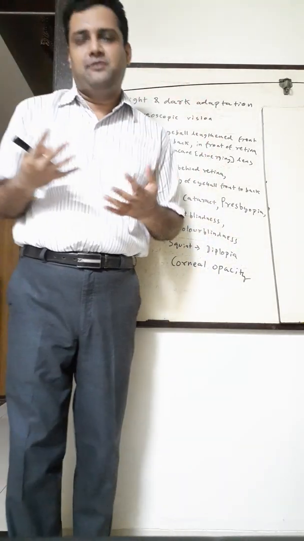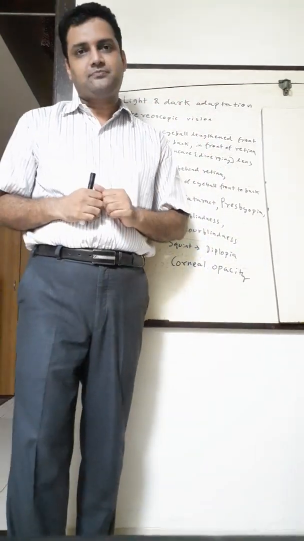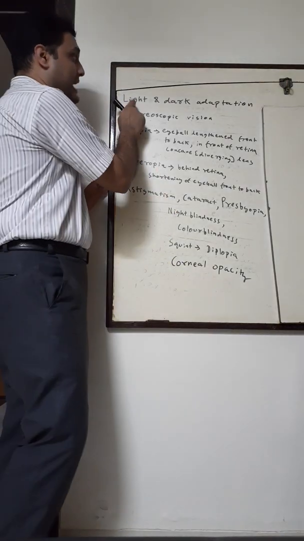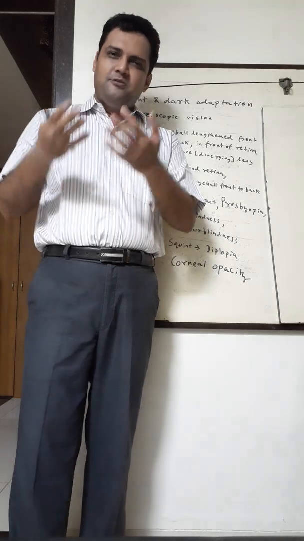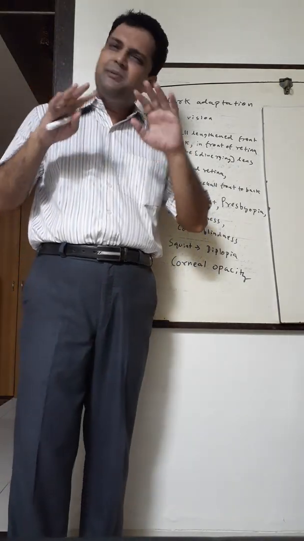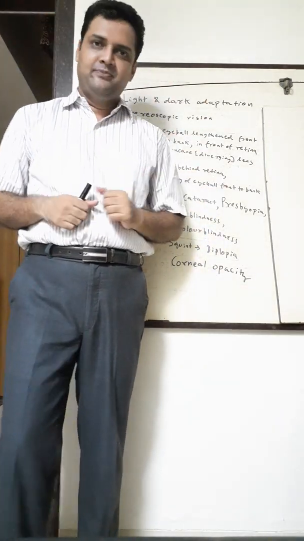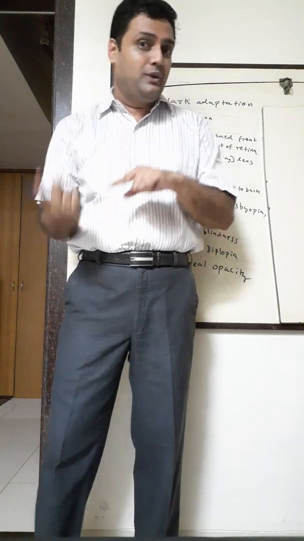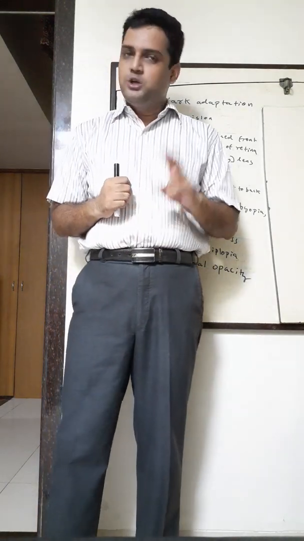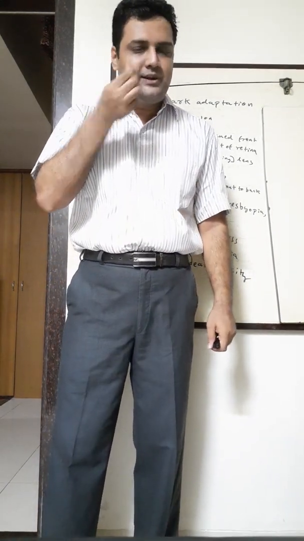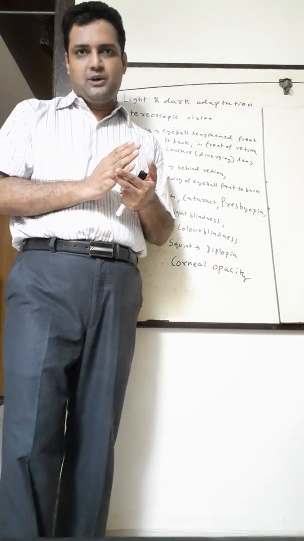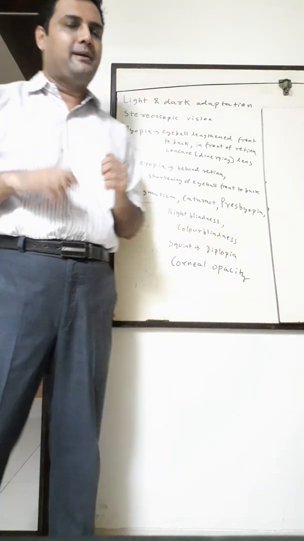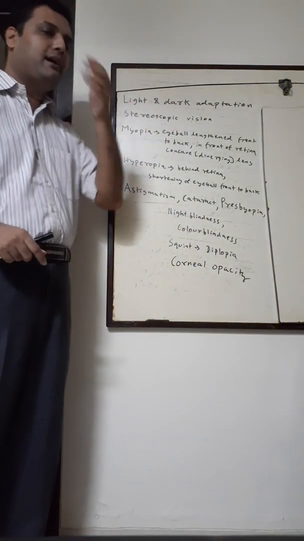Dazzled effect. This is called light adaptation. I am getting adapted to light. For some time I will feel a dazzling effect, but afterwards I'll get used to it. Why? I am going from dark to light, that is light adaptation. Two things happen. My pupil constricts and my rods become bleached. Cones will become more active because I'm going in bright light. This is light adaptation. What is dark adaptation?